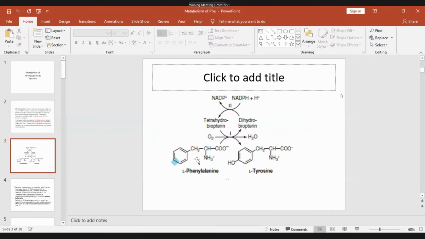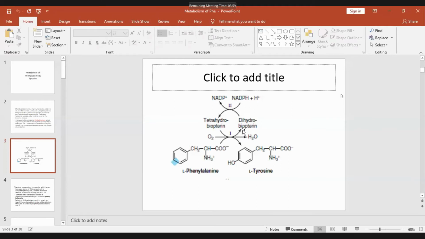So see this is phenylalanine. So oxygen, tetrahydrobiopterin. So these two hydrogens and one oxygen atom form water, while the other oxygen is incorporated into phenylalanine to form tyrosine. So this is the para-hydroxy position, para position. So para-hydroxy phenylalanine is tyrosine.